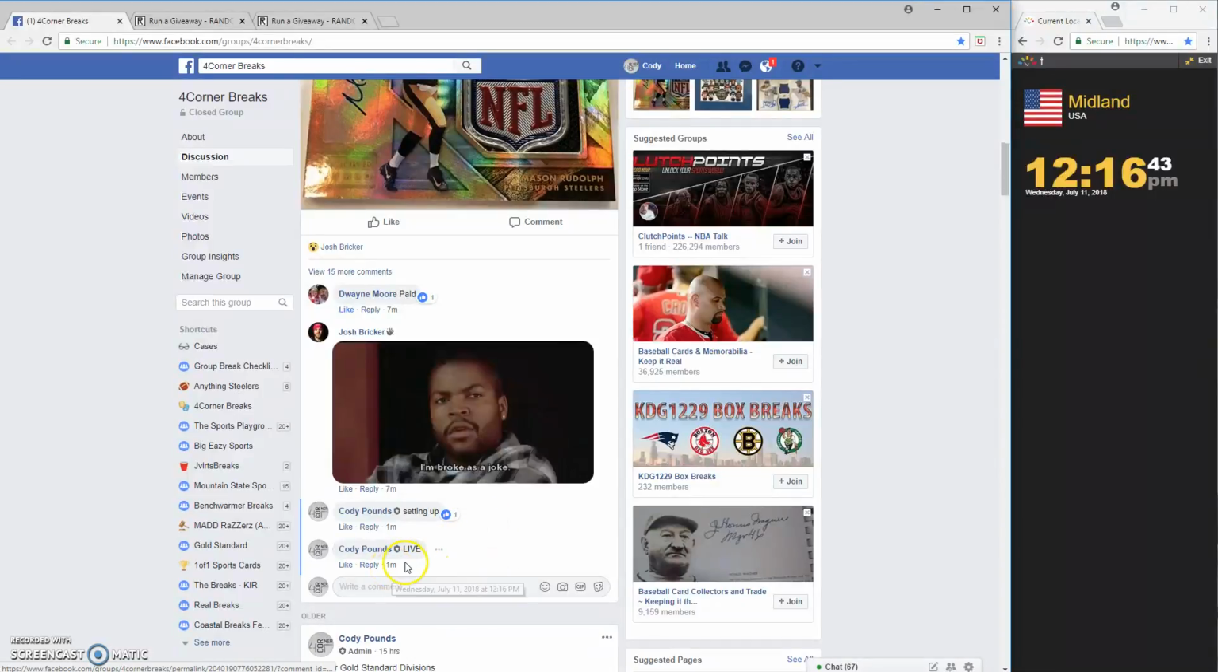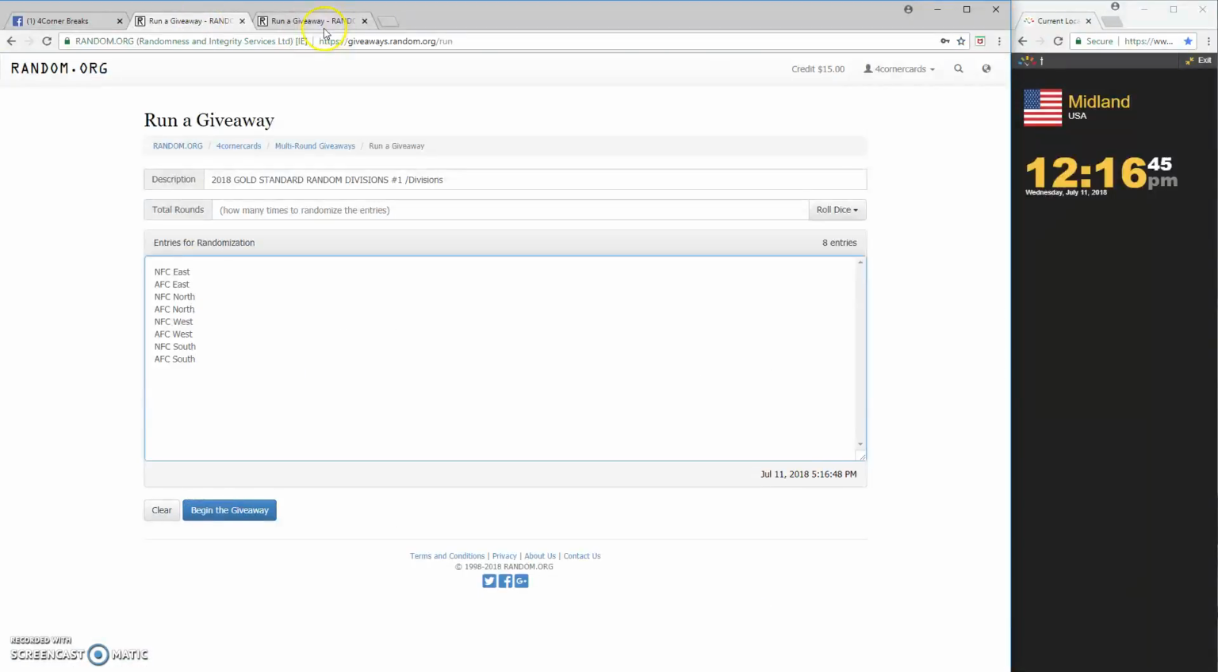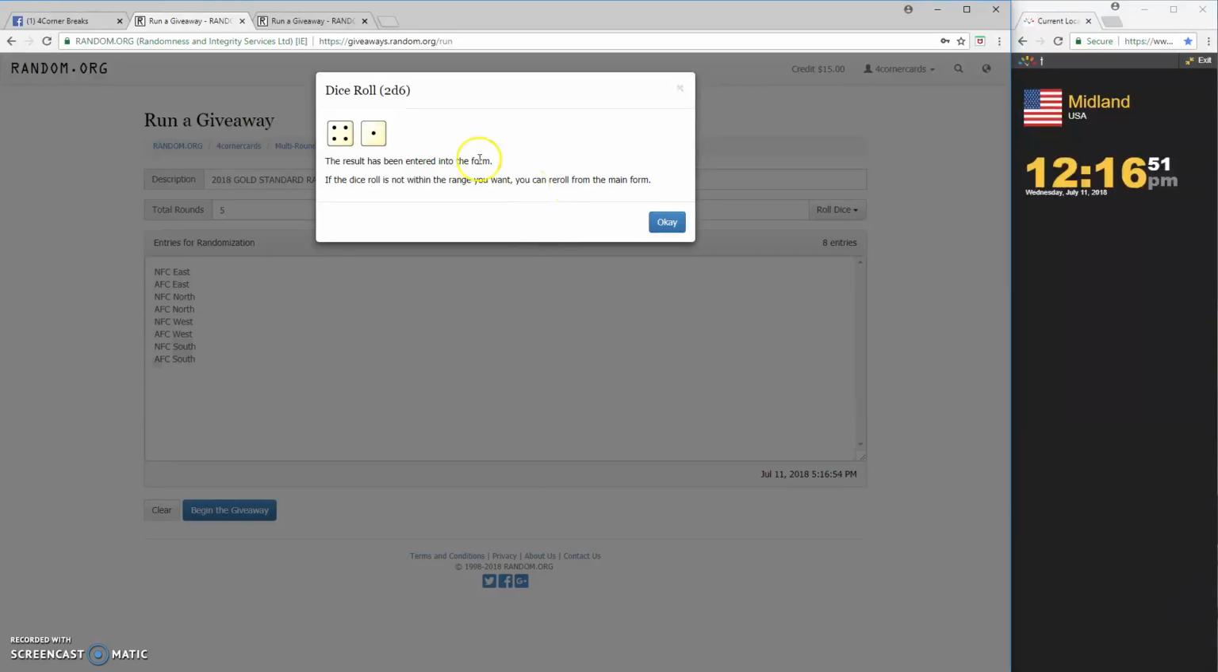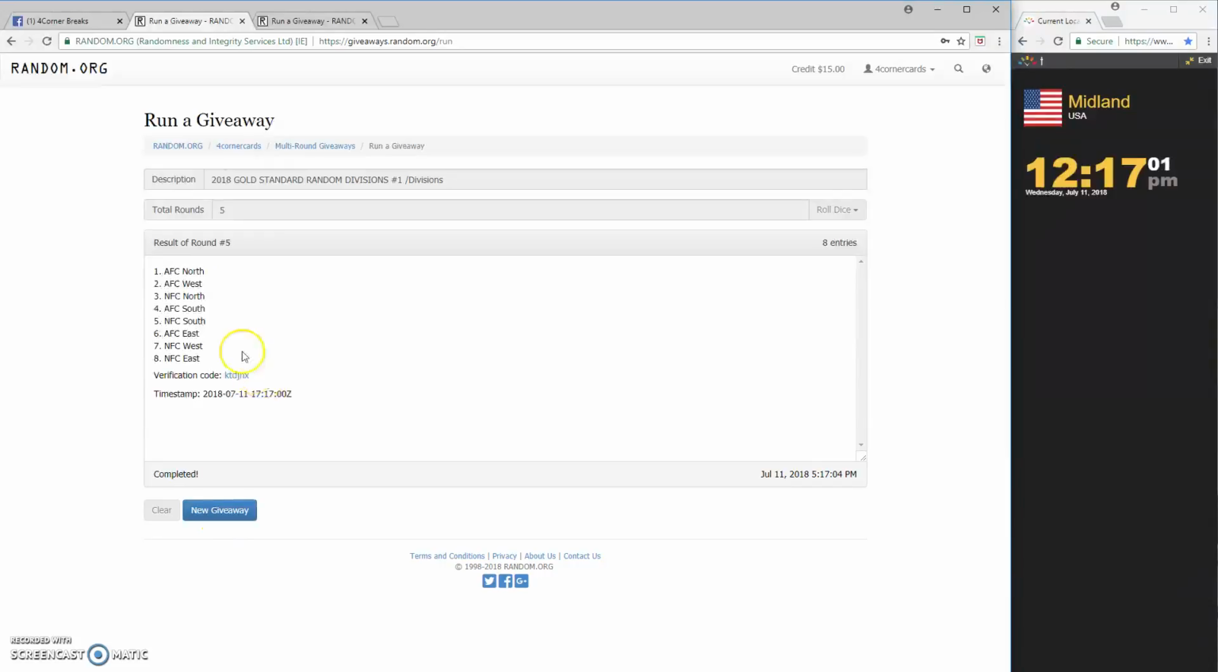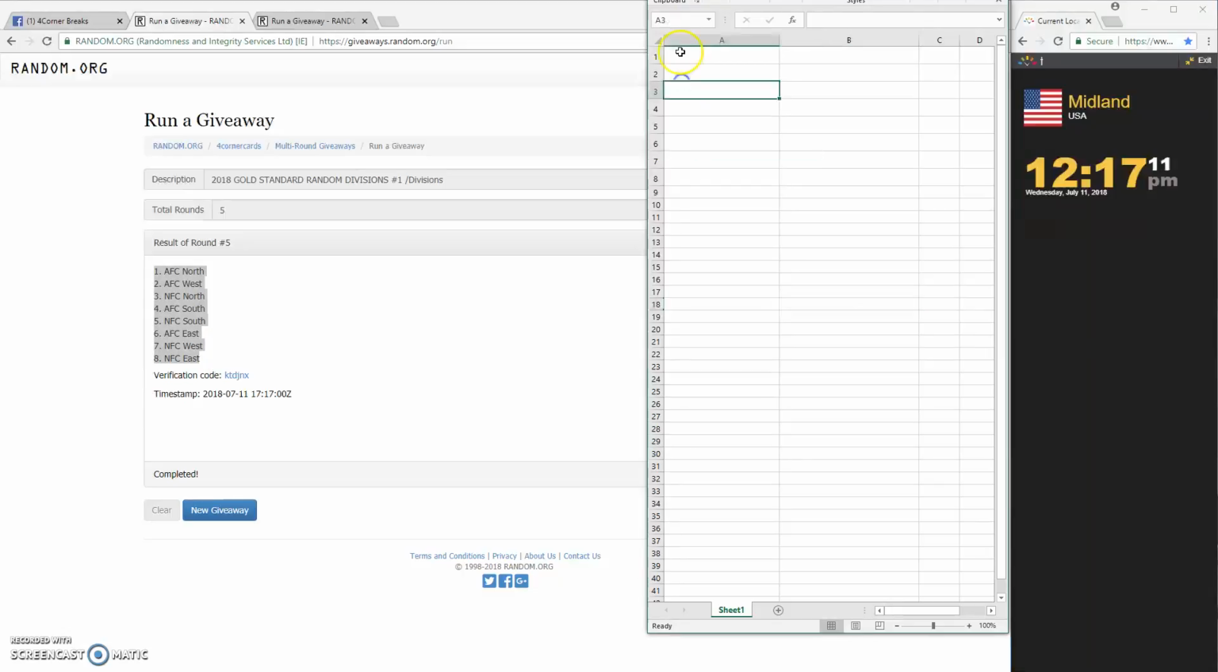Time step 1216. Got the divisions in, got the names in. Randomize both, throw you in a spreadsheet. Wherever you end up, that's who you get. Dice 4 or more, it's a 5. 5 times on the divisions. 2, 3, 4, and 5. AFC North on top, NFC East on the bottom. KTDJNX is the code.